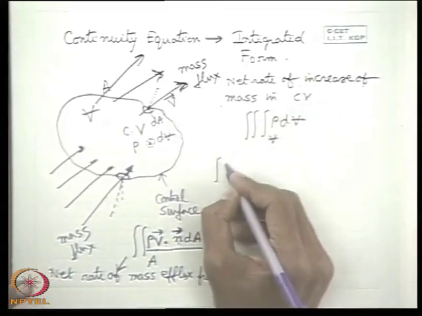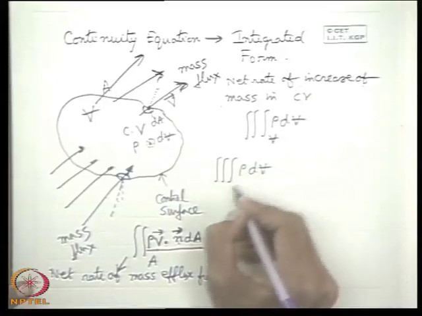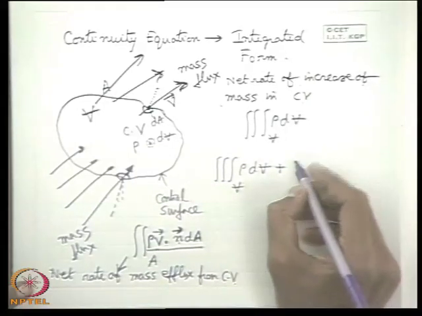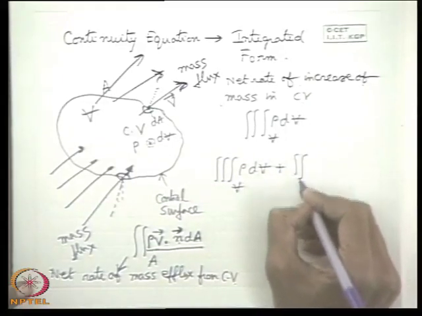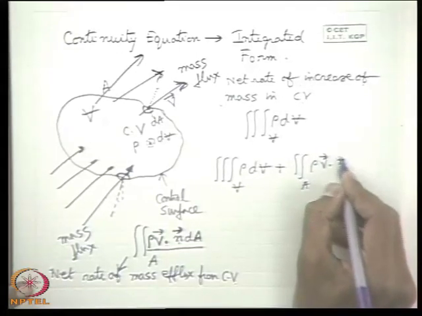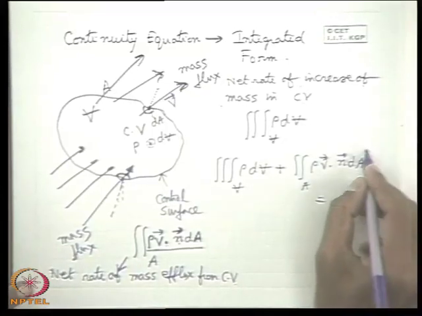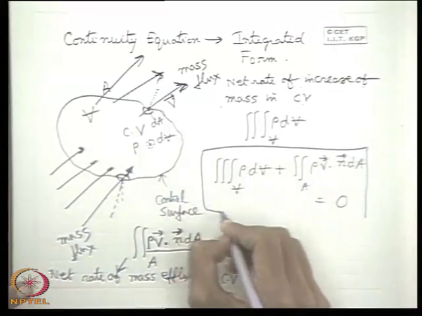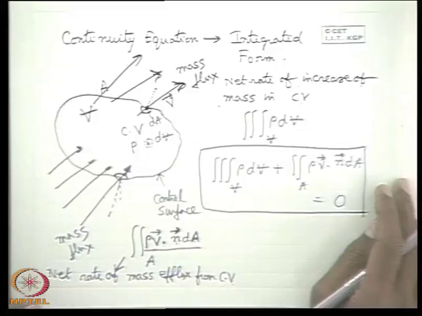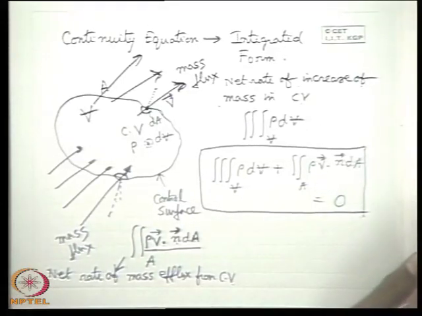That means we can write the first term, the integral of rho dV, plus the net rate of mass efflux, rho V dot dA. This is one vector and this is another vector. So this is the general form of the continuity equation in integral form.